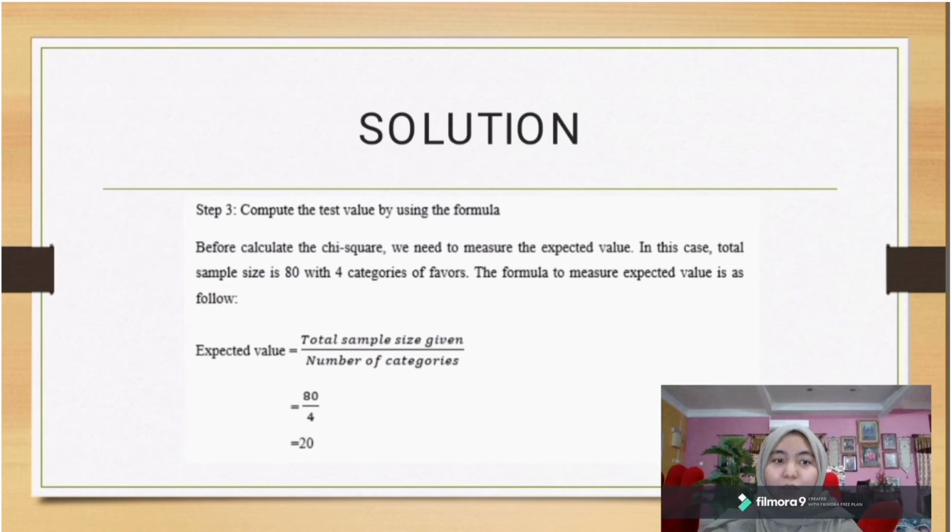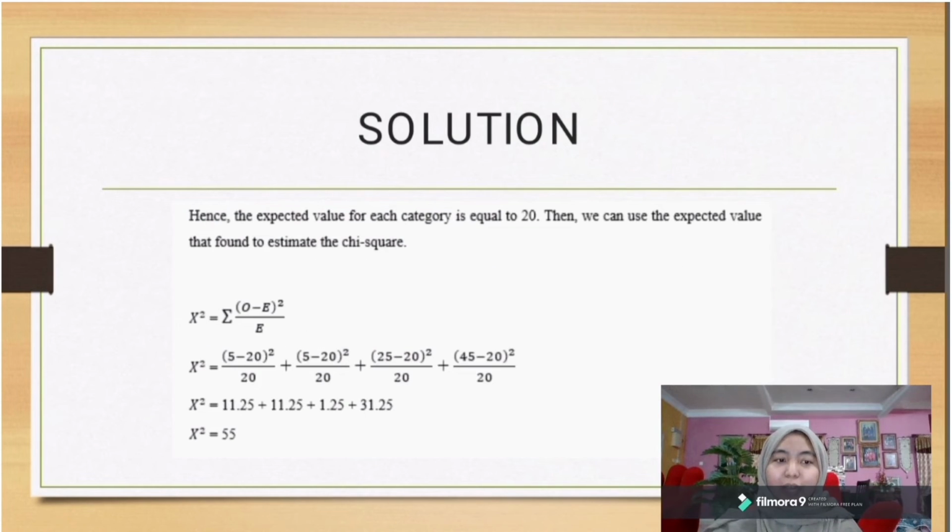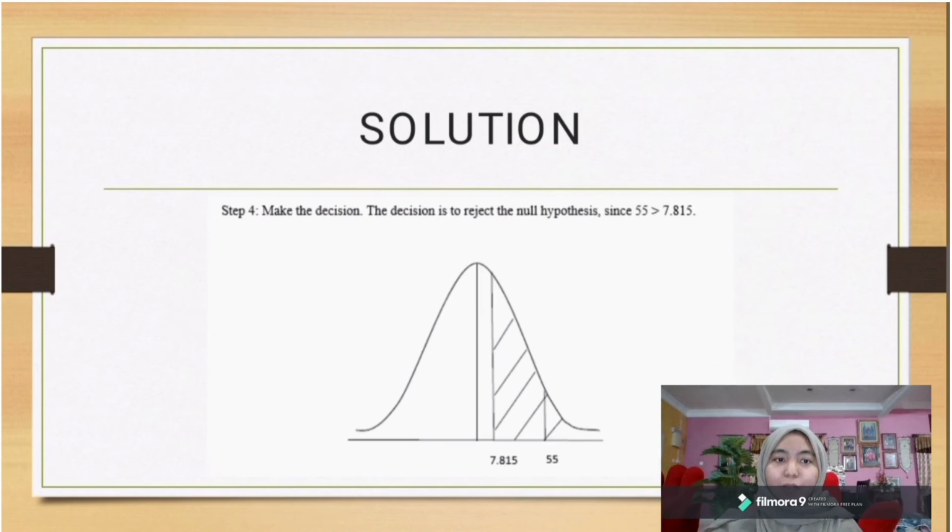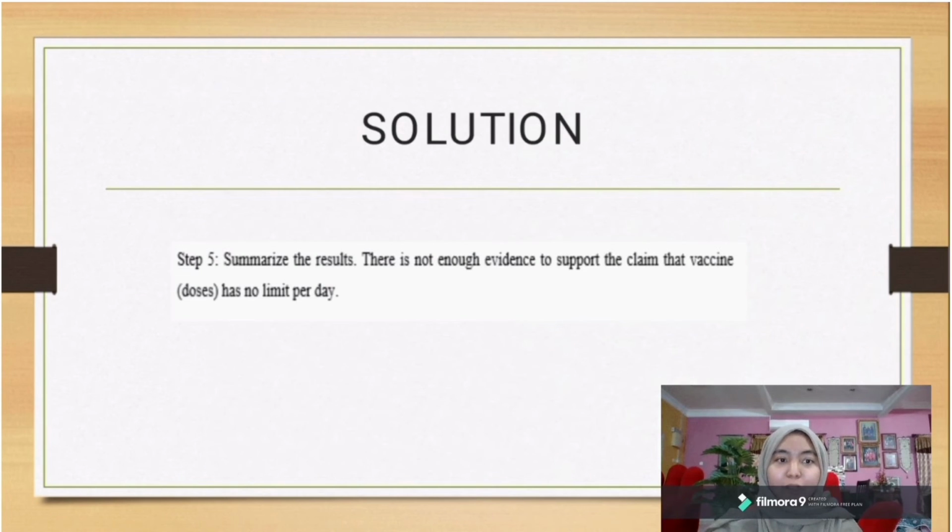As you can see, this formula gives the expected value, and we do the calculation, and the estimated chi-square is 55. After that, we will make the decision, which is to reject the null hypothesis since 55 is more than 7.815, as you can see in the diagram below. To summarize the result, there is not enough evidence to support the claim that the vaccine has no limit per day.